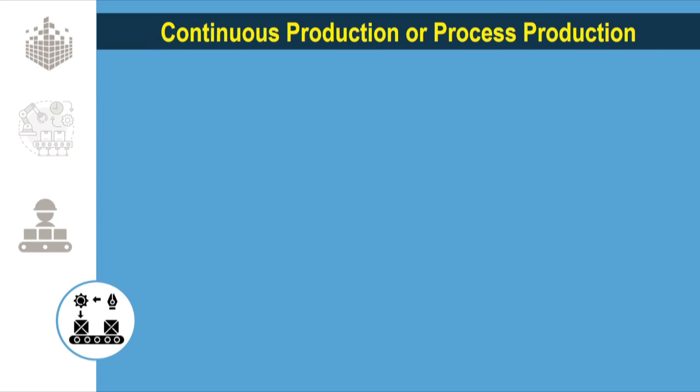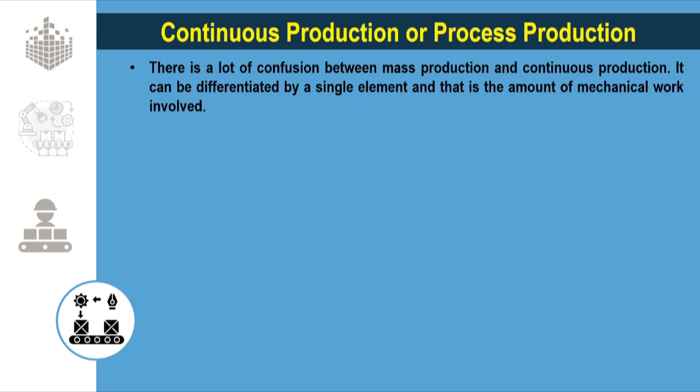The fourth is continuous production or the process production. There is a lot of confusion between the mass production and the continuous production. It can be differentiated by a single element and that is the amount of mechanical work involved. In a mass production, both machines and the humans work in tandem.